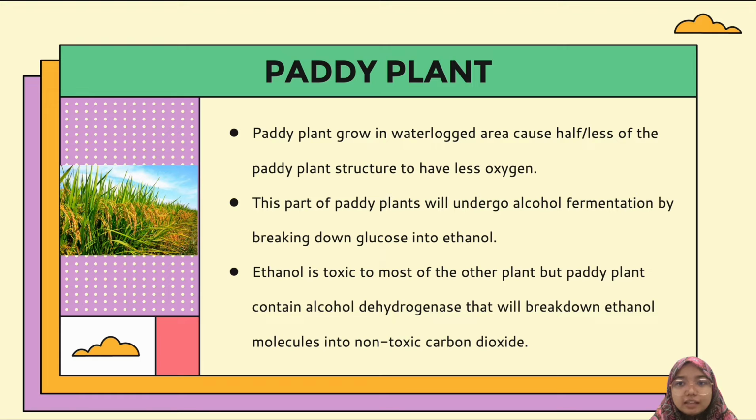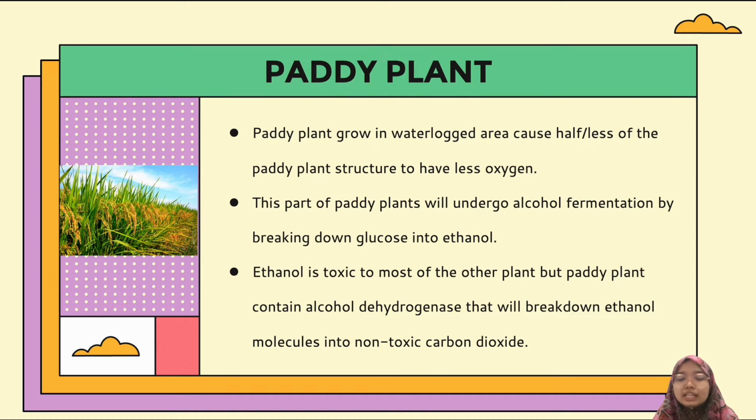Okay, the second thing is paddy plant. Paddy plant grows in a waterlogged area. Meaning that this is the long plant, and here are the leaves, and below are its roots. Usually the root part stays inside, it grows inside the waterlogged area. So this causes half this part to have less oxygen. So only this part will undergo alcohol fermentation by breaking down glucose into ethanol.